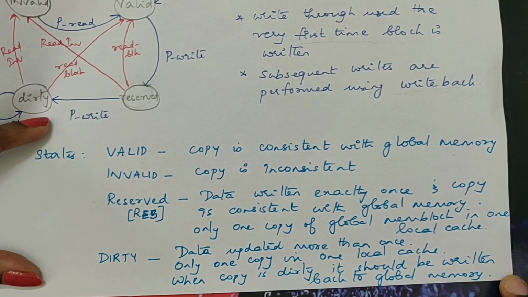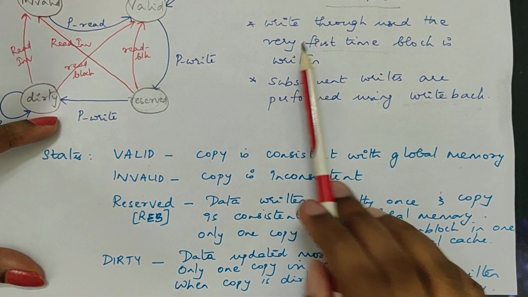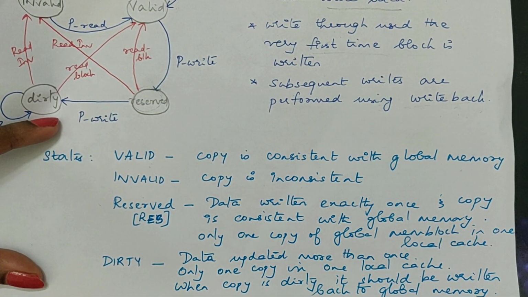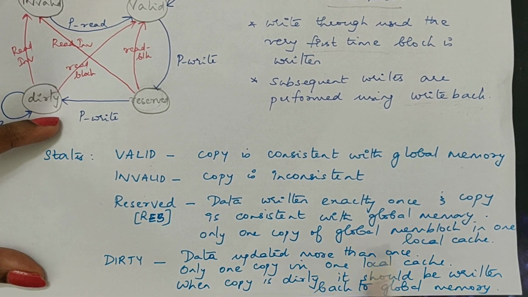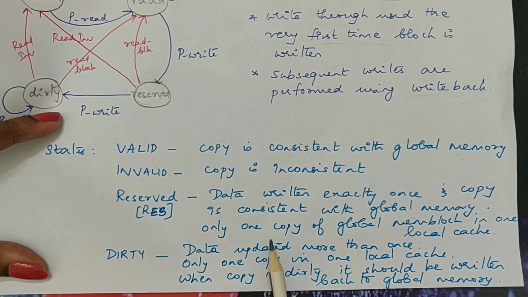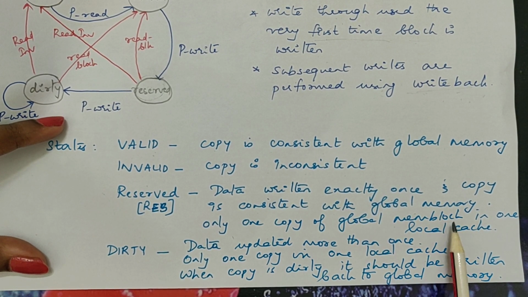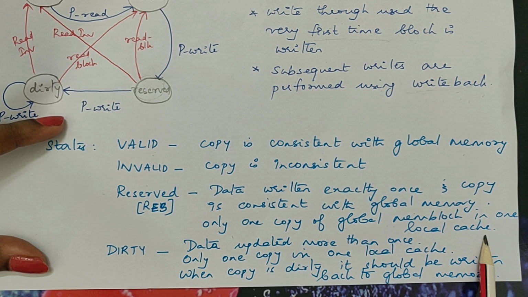Reserved means, as we said before, that for the first write we use the write through scheme. When you perform the first write, the copy is consistent with global memory. At that time the state will be reserved, because we only have one copy of the global memory block in one local cache at that point.